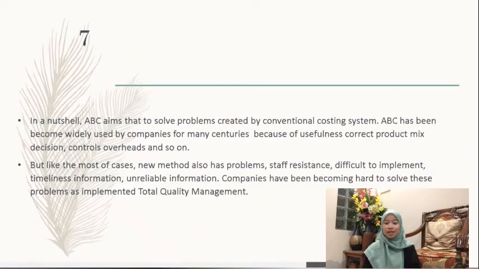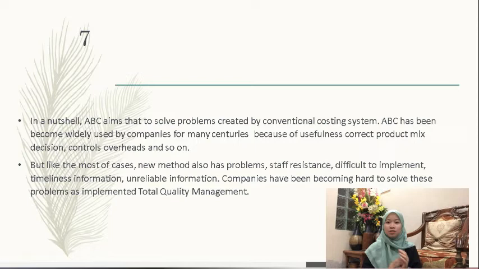In a nutshell, the activity-based costing system aims to solve problems created by the conventional costing system. It has become widely used by companies for many years because of its usefulness, correct product mix decisions, controlling overheads, and so on.